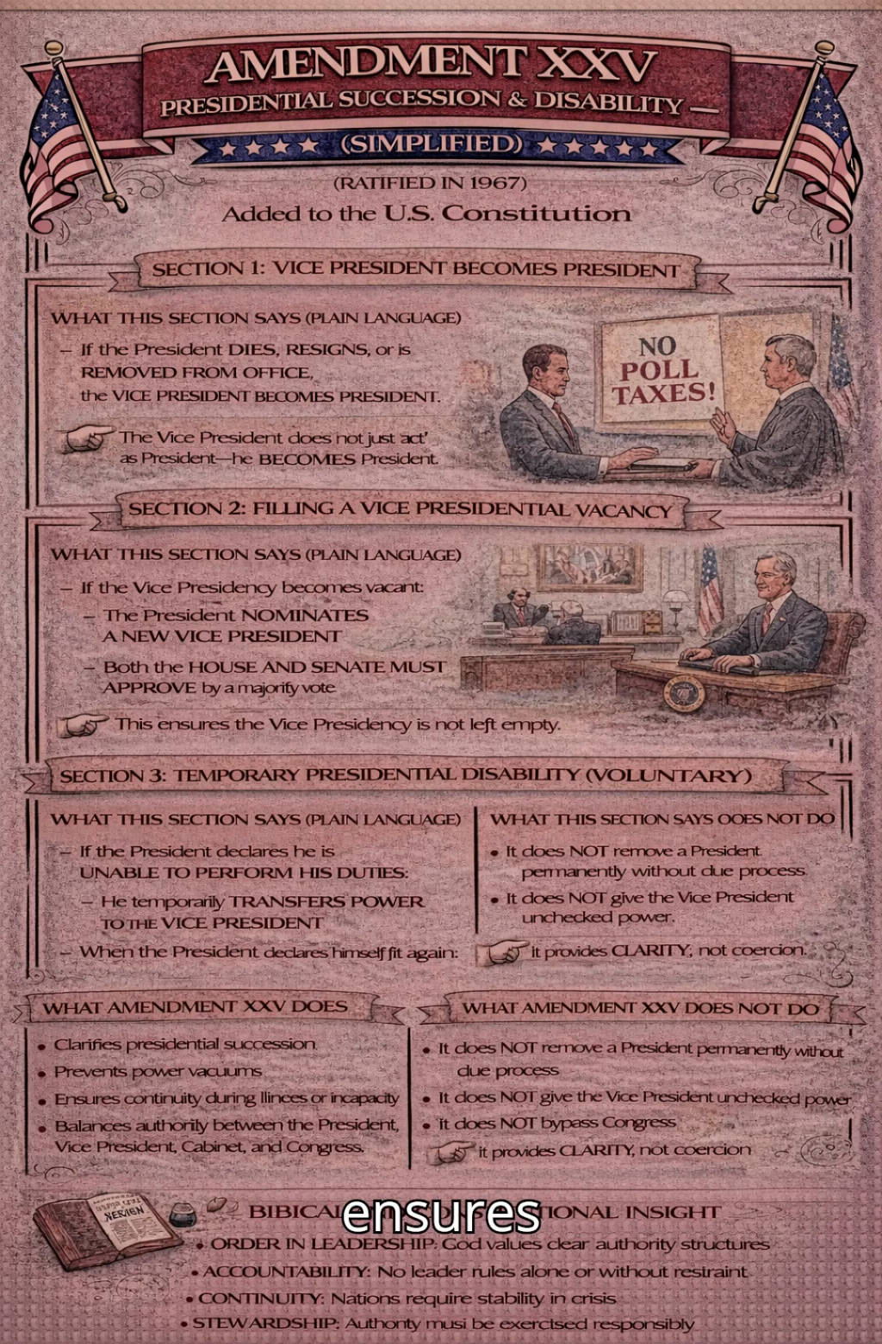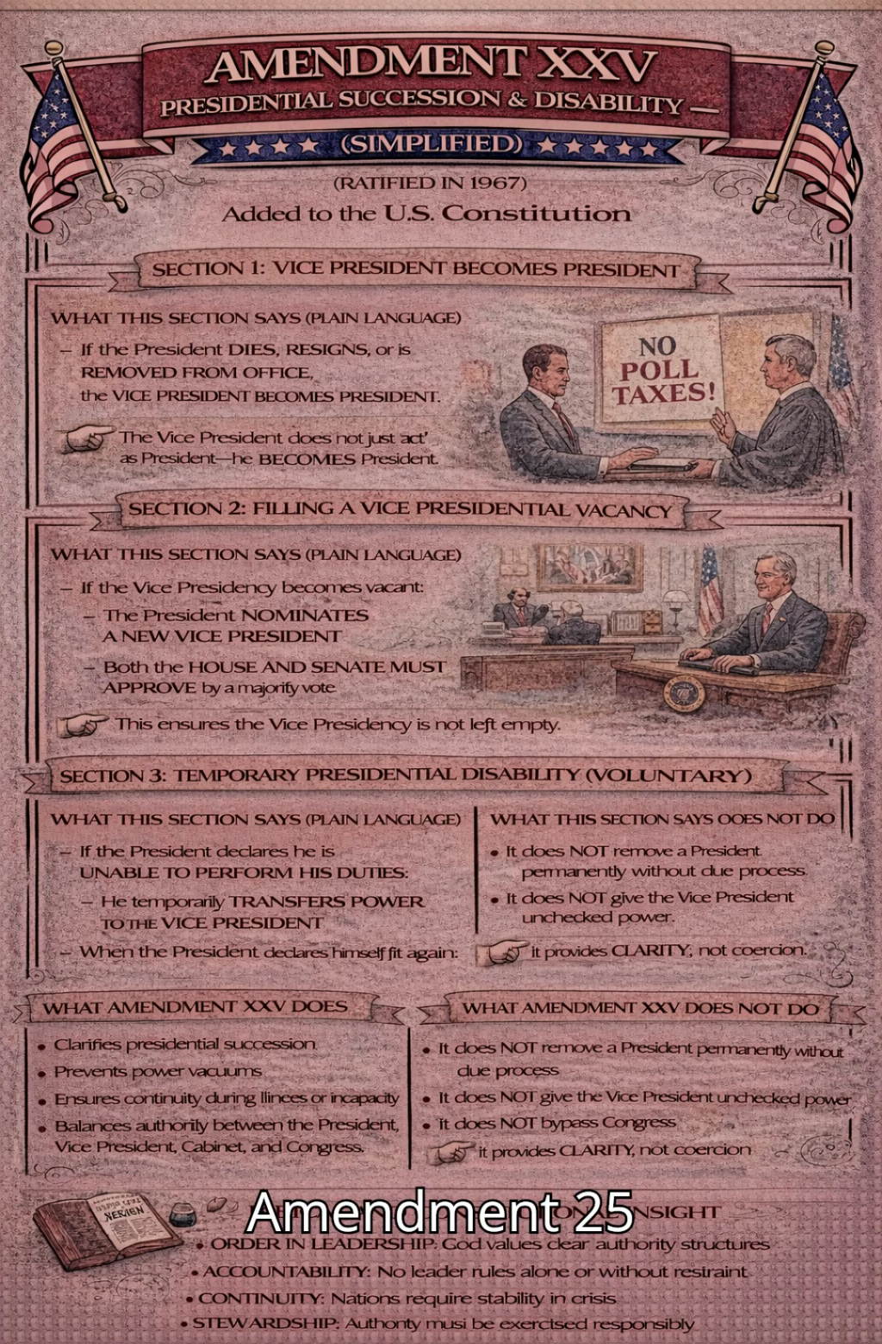Amendment 25 ensures continuity and stability in the presidency by clearly defining what happens when a president dies, resigns, is removed, or becomes unable to serve. It prevents confusion and power struggles during moments of national crisis and reflects the biblical value of order in leadership. 1 Corinthians 14, verse 40.